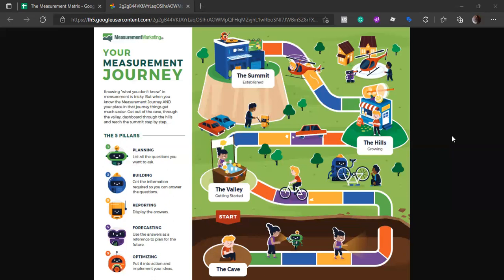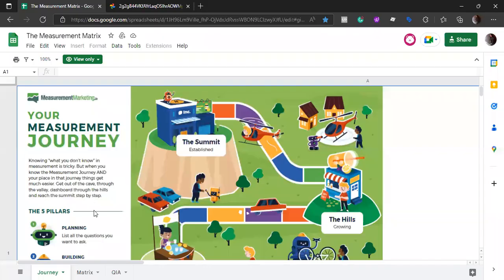But as we move forward, towards the valley, it becomes a bit easier. As we move towards the hill, it is easier still and we can be more specific with it. Then we move towards the summit and we can use various sources for it. According to the level that we are at, we should forecast accordingly. So this is our measurement journey, and now let us go to the matrix and understand.